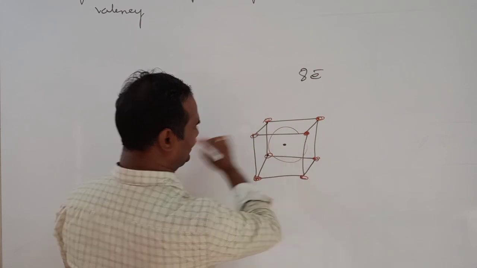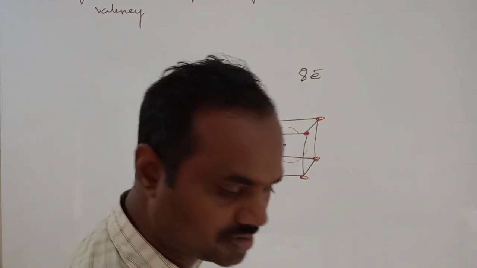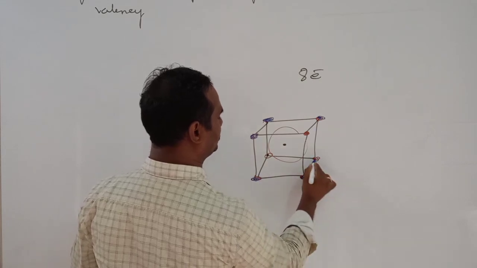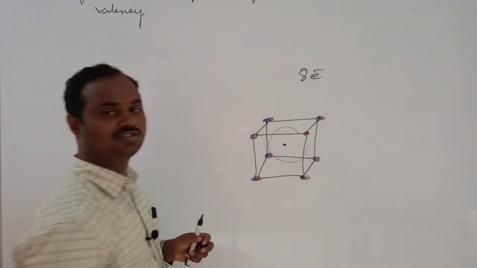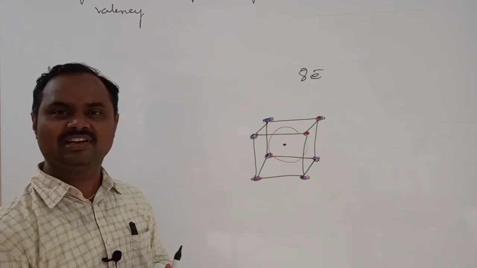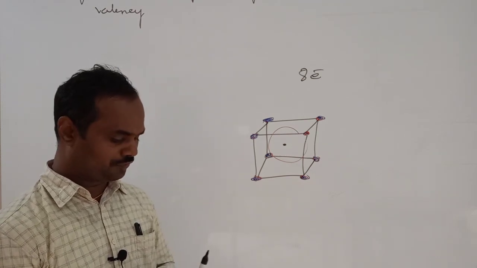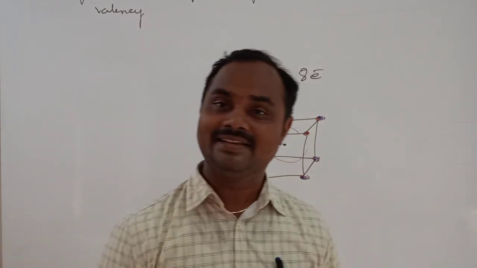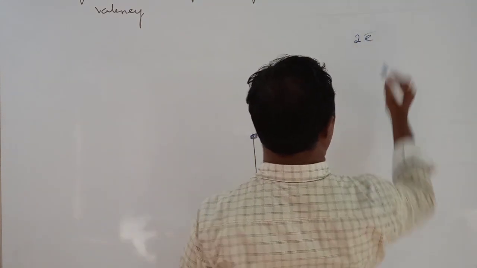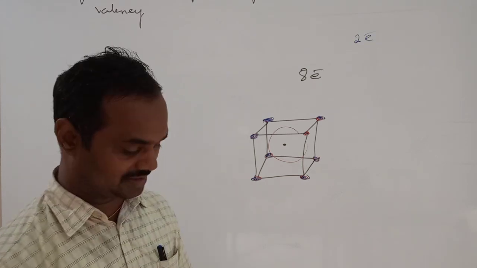This equal symmetrical arrangement gives more stability to the atom. Is it clear? For that reason, atoms try to attain an octet configuration. But some lower elements can show stability with even 2 electrons.